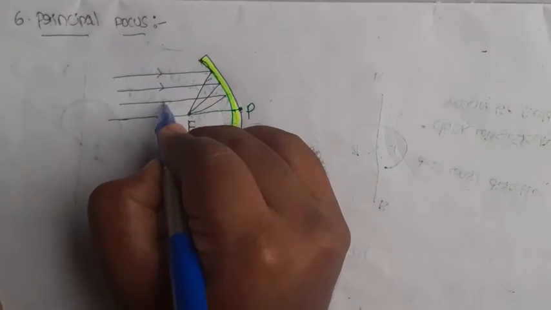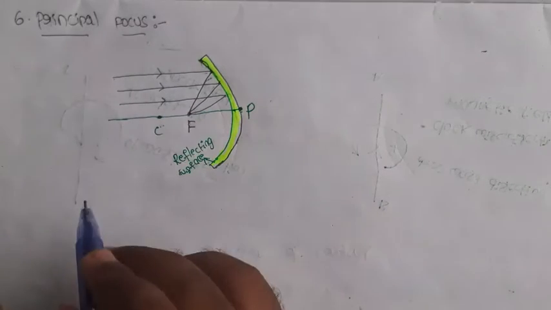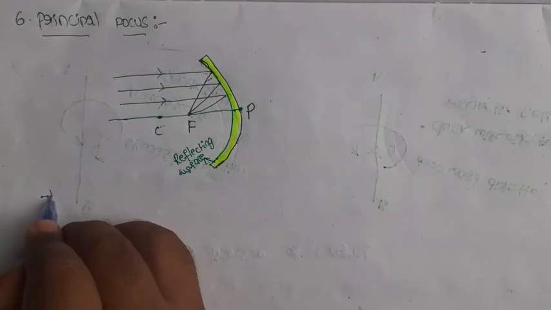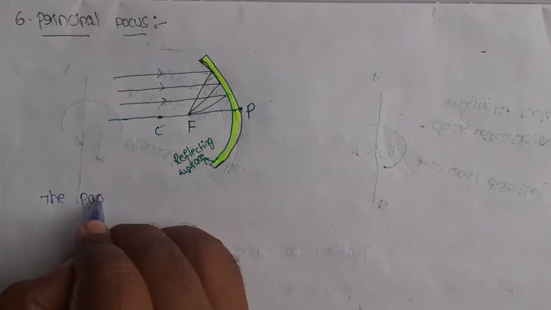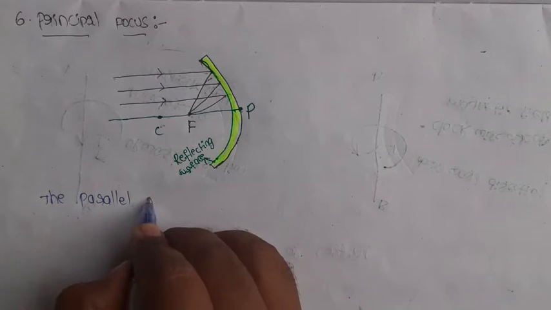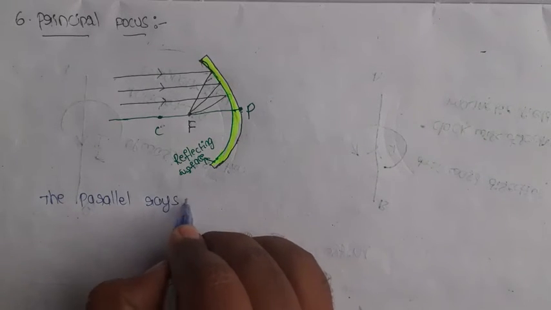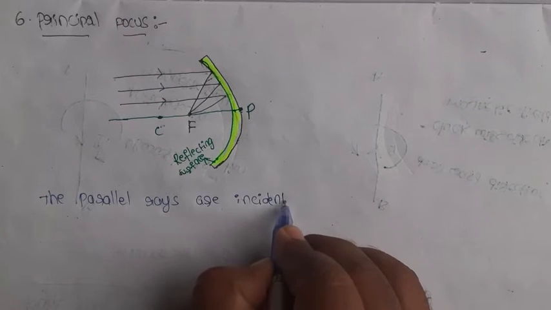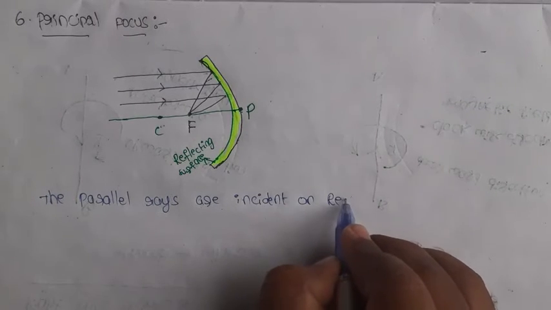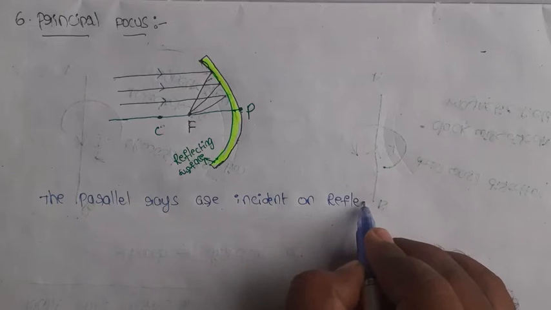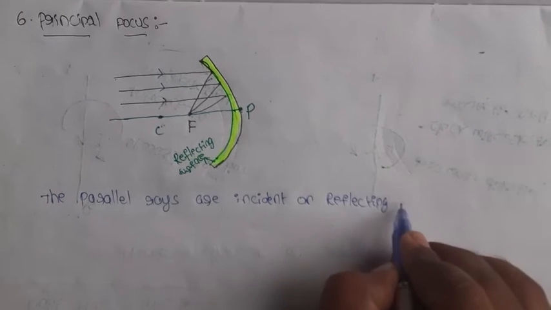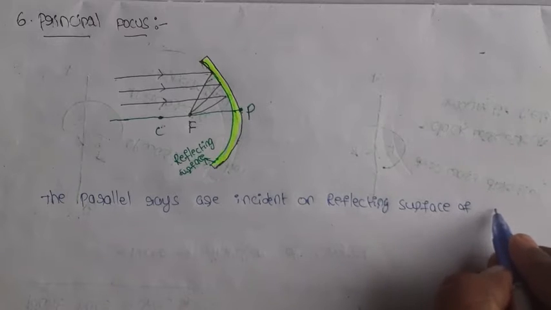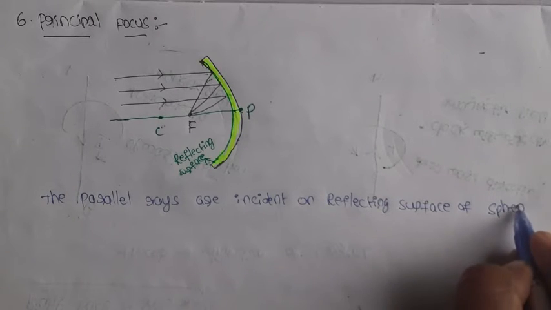These are also called the parallel rays. What is the definition? The parallel rays are incident on the reflecting surface of the spherical mirror.